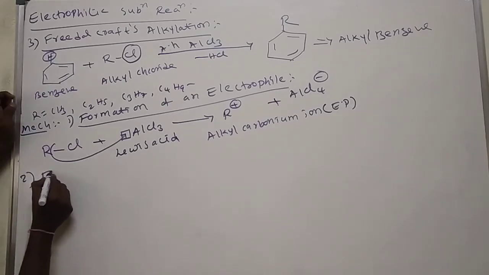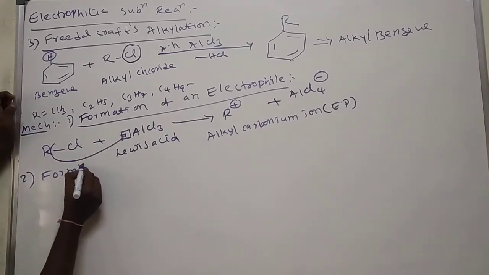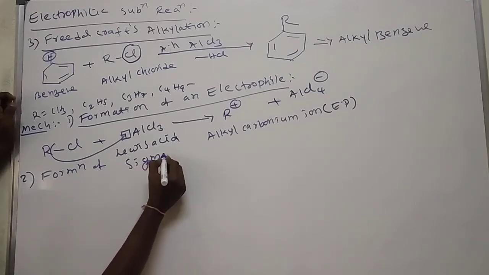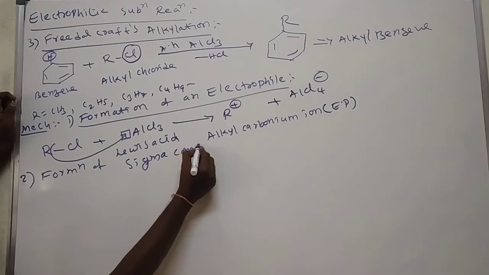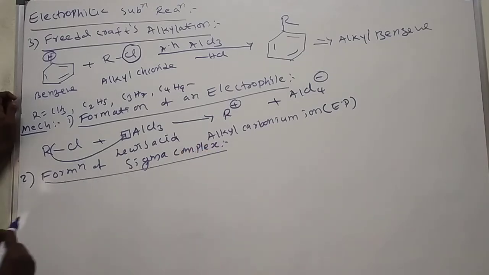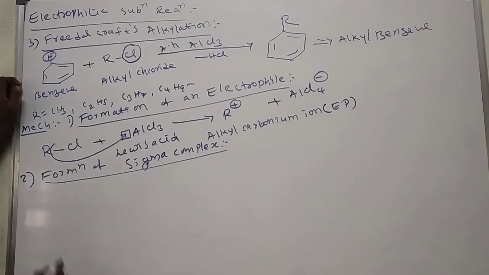What is the second step? Formation of sigma complex. Here take benzene.